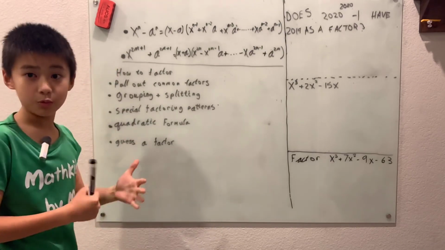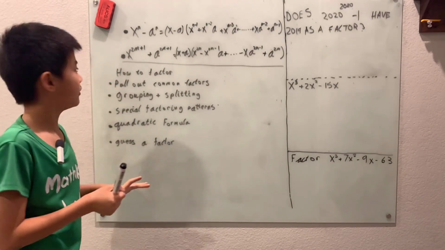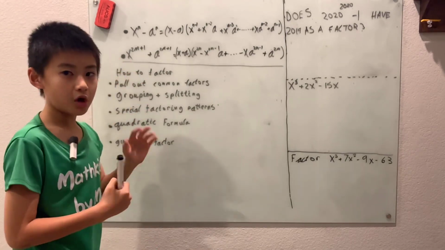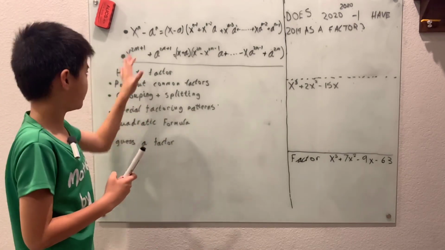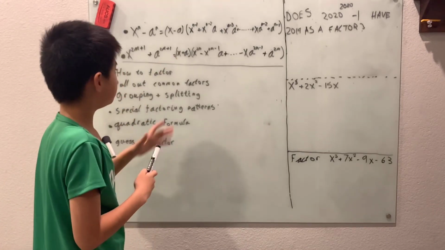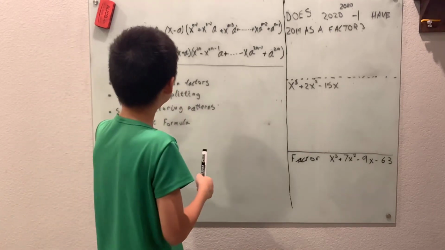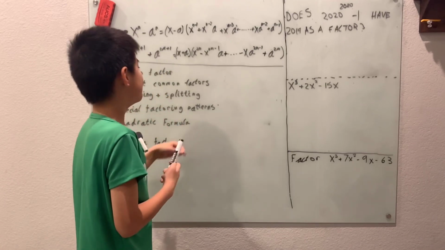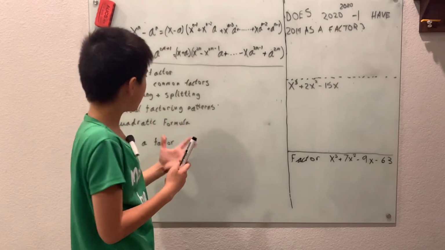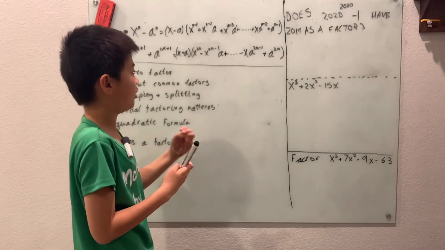And then the second one is if you have a sum of odd powers. So if you have a sum of odd powers, which is key, it has to be odd, well, this would be x plus a times x to the 2m minus x to the 2m minus 1 times a plus on.